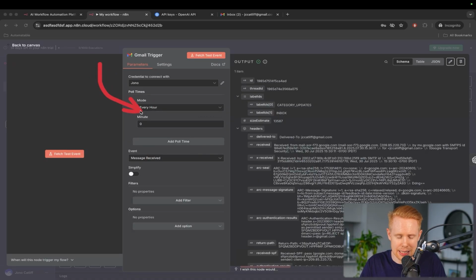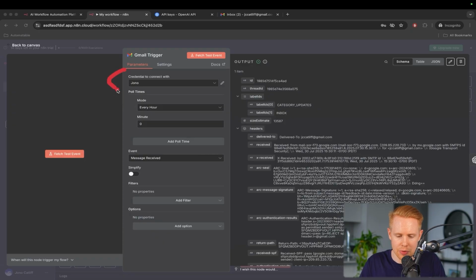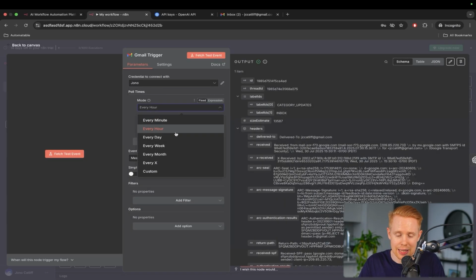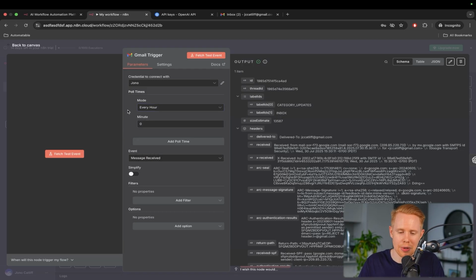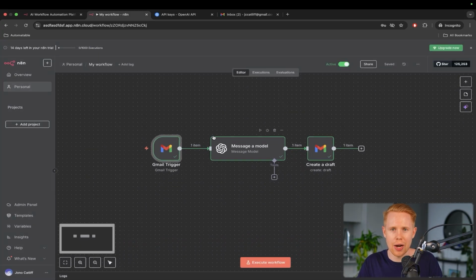In this particular trigger here, if we open this up, we're setting it to once every hour. This is perfect if you get 24 or fewer emails every single day. If you get 100 emails every single day, maybe you want to set this to a higher cadence, so it's going to retrieve more emails more frequently. And so that's just one workflow, how we could set this up. Once you understand these basics, you're well on your way to being able to learn all about n8n.